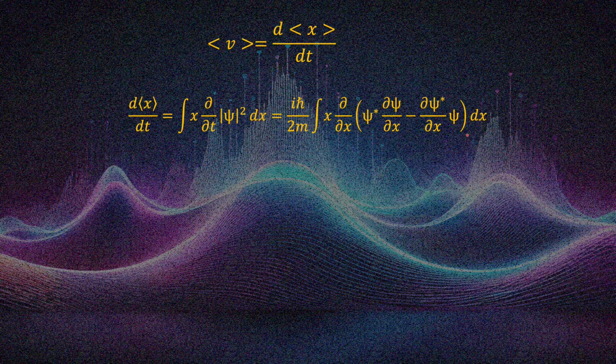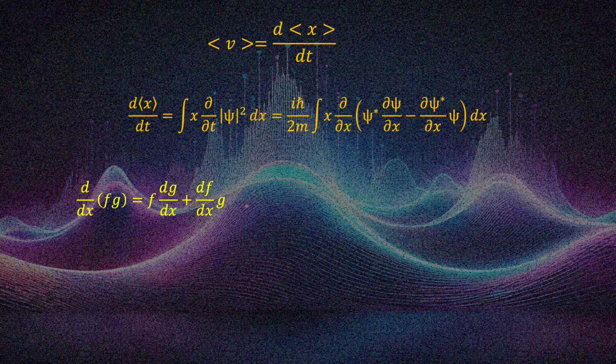One thing I'm going to do is integration by parts, so let's go over that and how we use it here. If I take the derivative of a product of two functions, we apply the product rule: keep the first, multiply by the derivative of the second, plus the derivative of the first multiplied by the second.